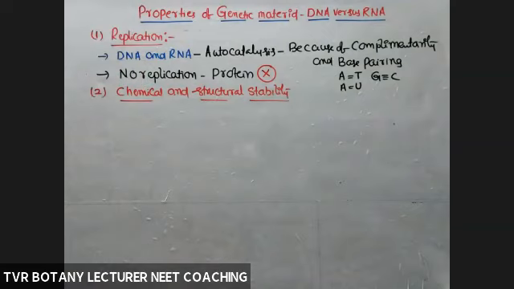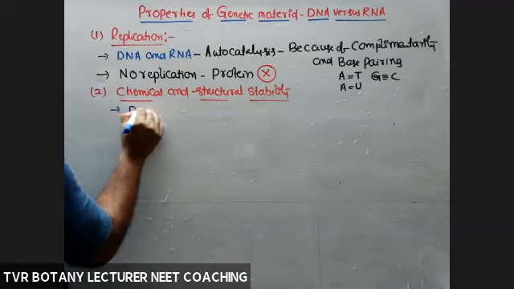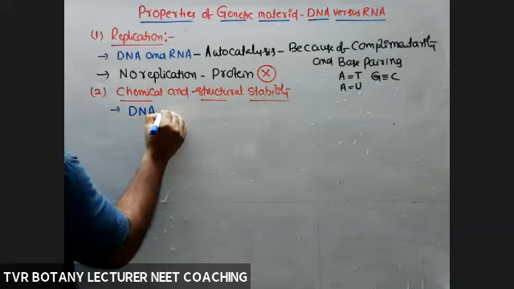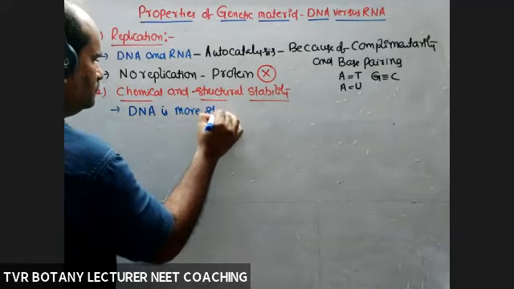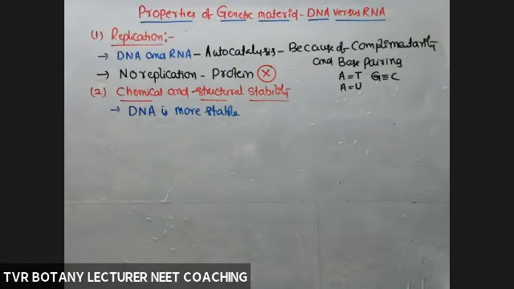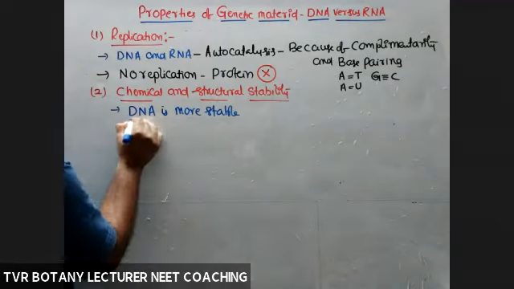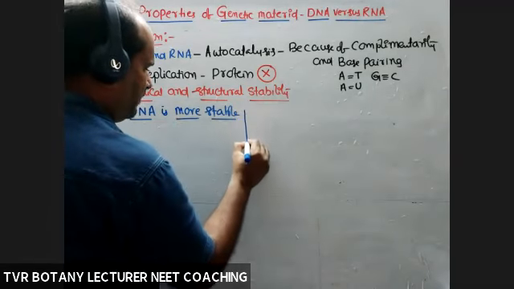What are the reasons? So DNA is more stable. Reasons. What are the reasons? Reason one, DNA is more stable. What are the reasons? One by one.